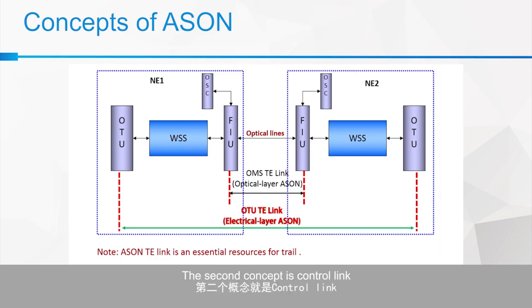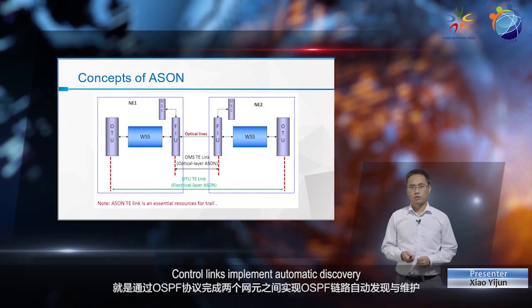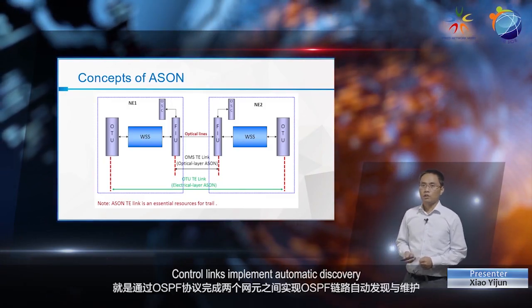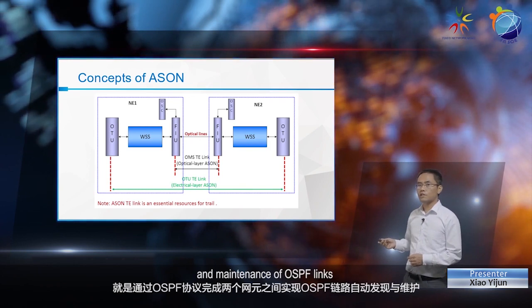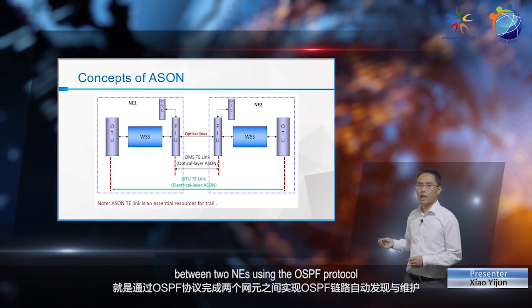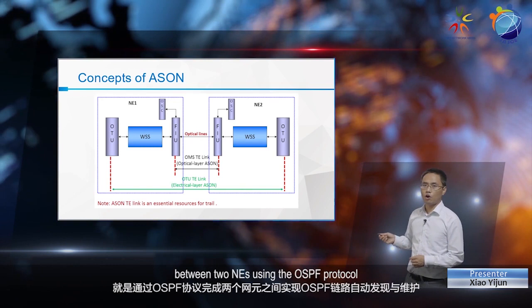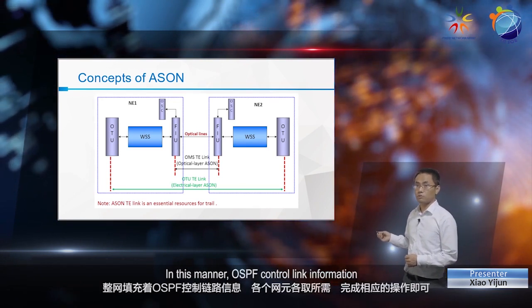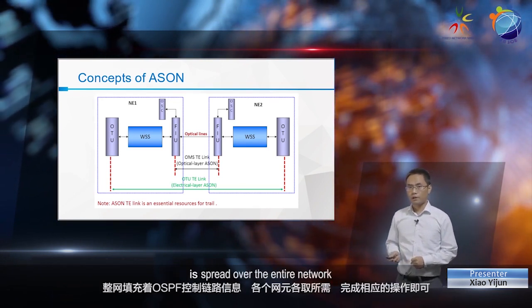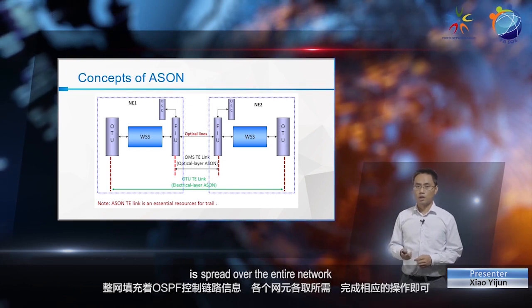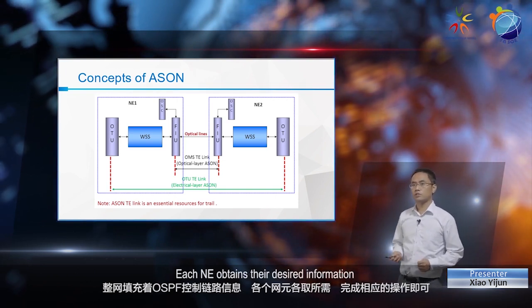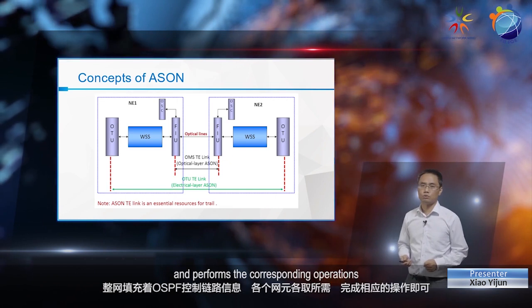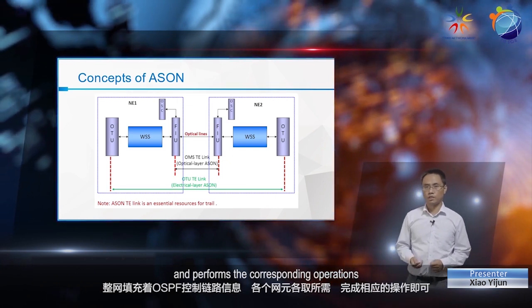The second concept is control link. Control links implement automatic discovery and maintenance of OSPF links between two NEs using the OSPF protocol. In this manner, OSPF control link information is spread over the entire network. Each NE obtains their desired information and performs the corresponding operations.